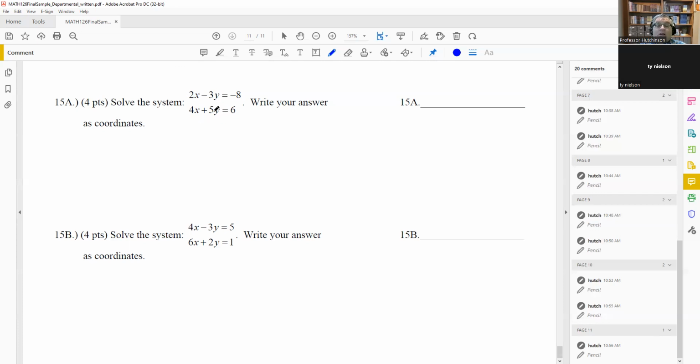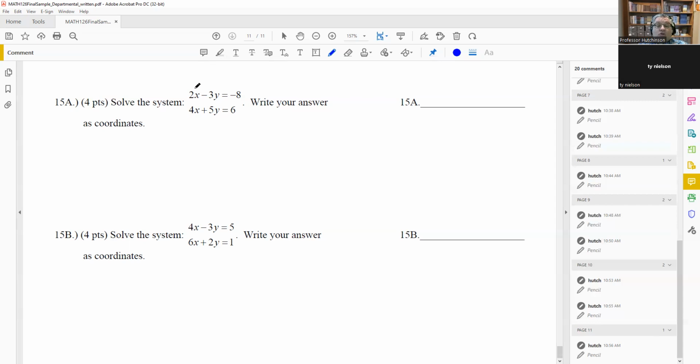In this case, it might be easier to do the elimination process, because if we solve for x or y, it's going to involve some fractions, and it might be a little more work. So it might be better to use elimination here. You can choose to eliminate either the x's or the y's. If you see two coefficients where one is a factor of the other, then you probably want to use that variable. For instance, 3 and 5 are not factors of each other, but 2 and 4 are.